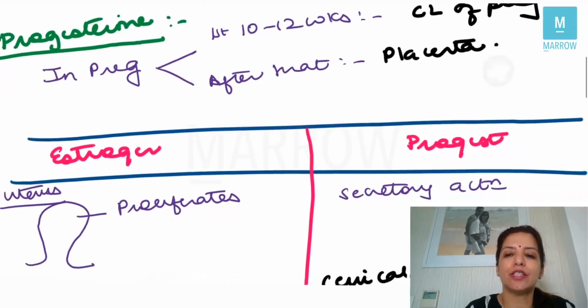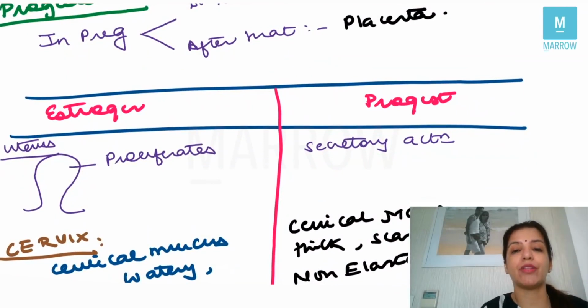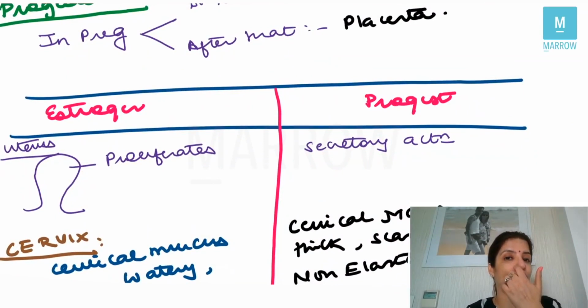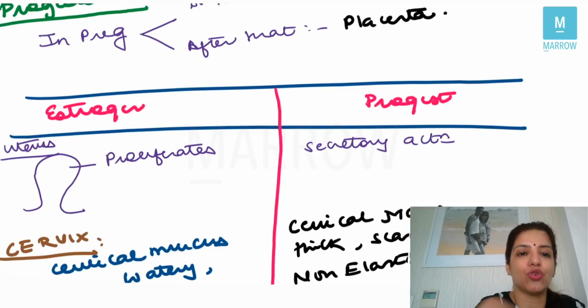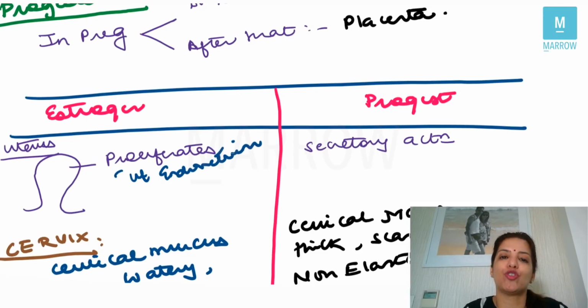Now there are certain properties of estrogen and progesterone which you have to remember, how estrogen and progesterone act on the various organs. So how does estrogen act on the uterus? Estrogen is going to proliferate the uterine endometrium, and that is the reason why estrogen should never be given alone to a female of reproductive age, because it will lead to endometrial cancer.